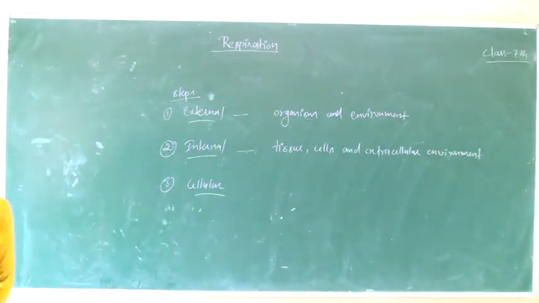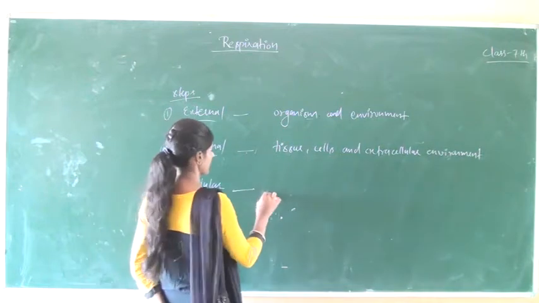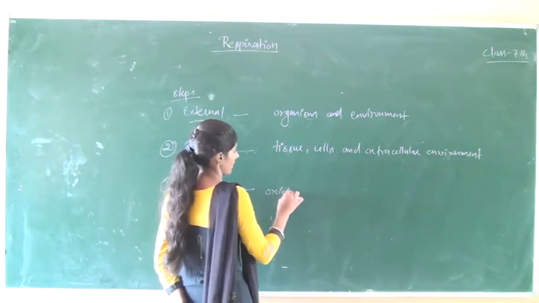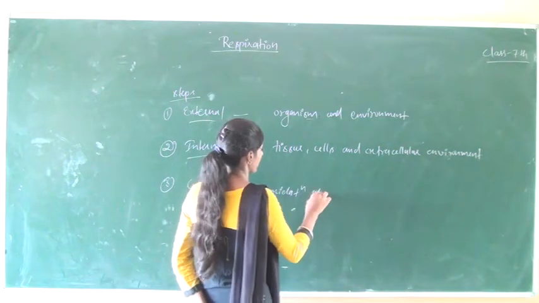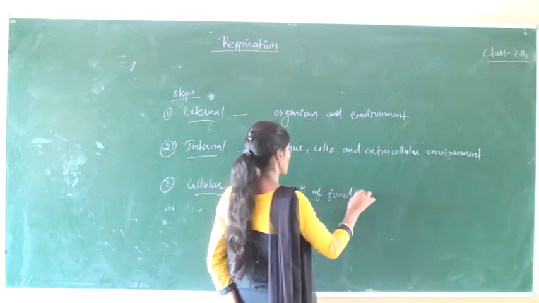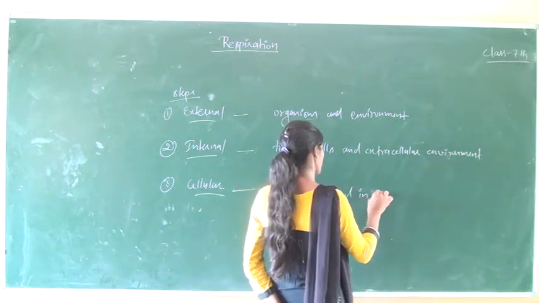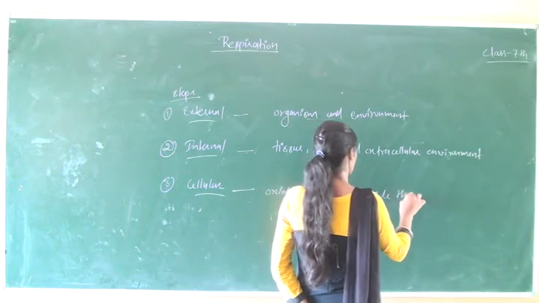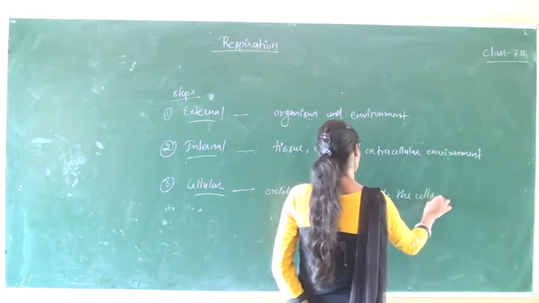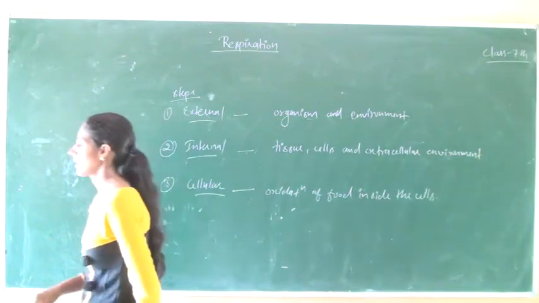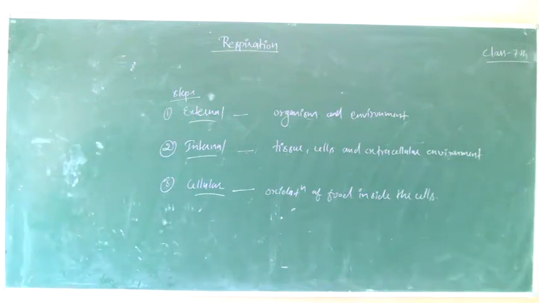And in cellular respiration, there is oxidation of food inside the cells. These are the steps of respiration.